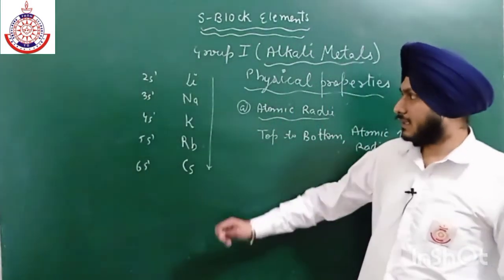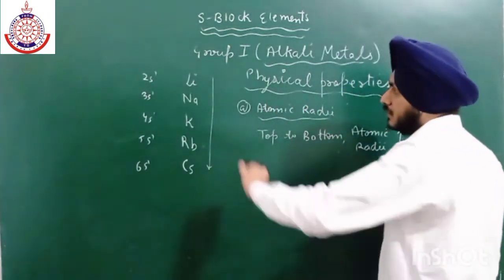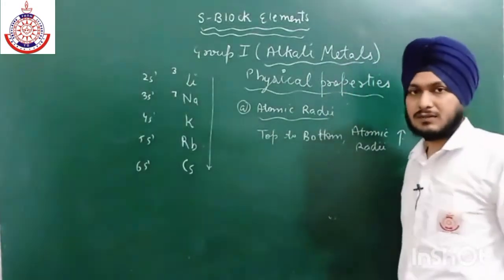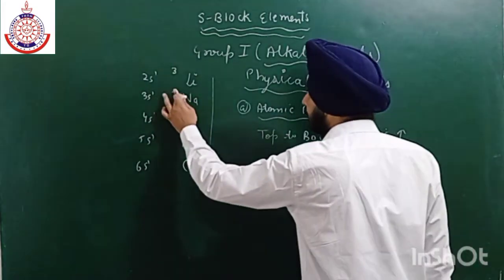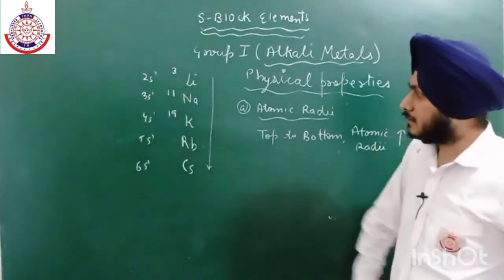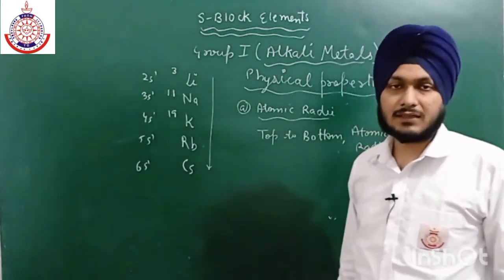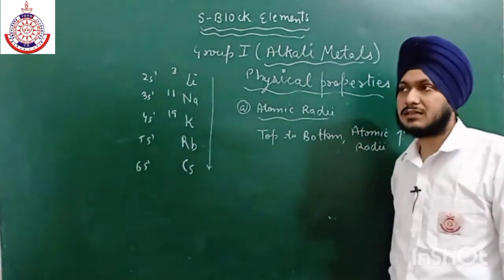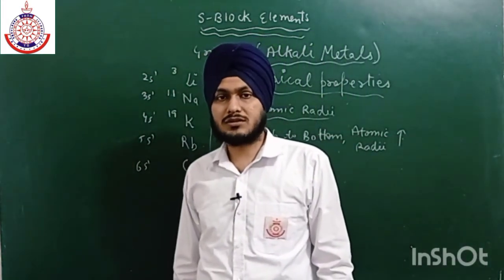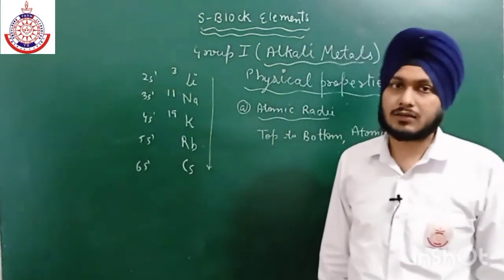As we all know, as the atomic number increases, nuclear charge will increase, because the atomic number of lithium is 3, then we have 7, then 11, then 19. So as the atomic number increases, the number of protons will increase. That is why the nuclear charge will increase, because nuclear charge is how the protons attract the electrons. It is the tendency of the protons to hold the electrons.